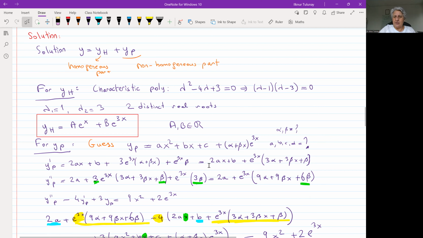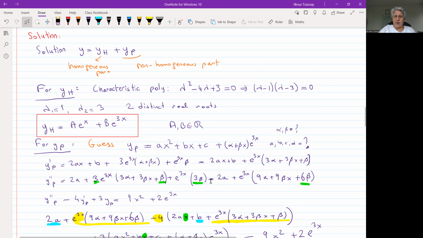Now we need to take the second derivative of this part. The second derivative of this part is just 2a. For the second derivative of this part, again, we need to apply the product rule. The derivative of e to the 3x is 3 times e to the 3x times the whole polynomial 3 alpha plus 3 beta x plus beta, plus e to the 3x, and then the derivative of the inside, which is just 3 beta, that guy here.